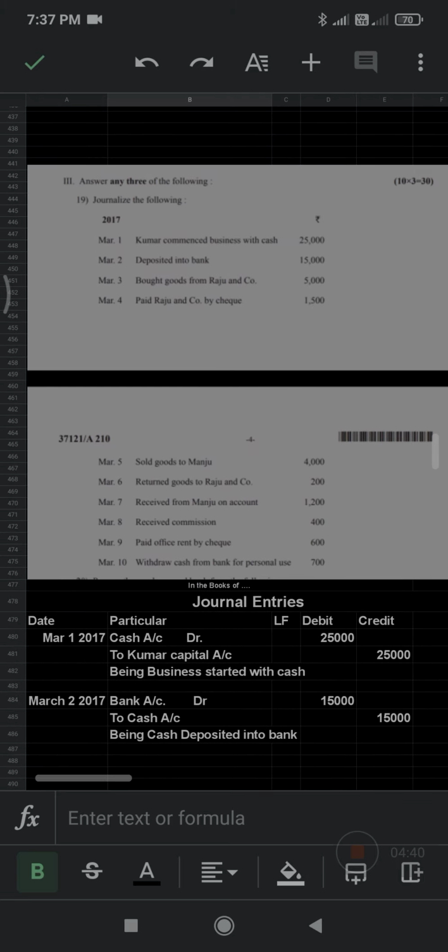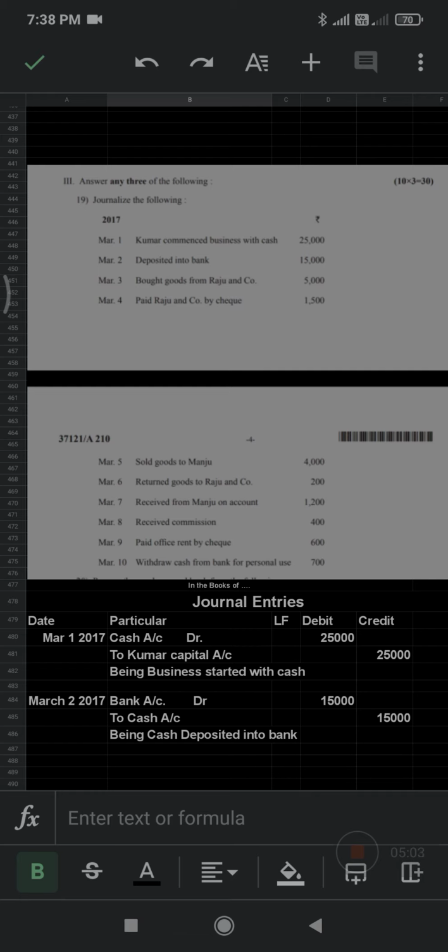Next we go to March 3rd. Bought goods from Raju and company rupees 5,000. Bought is nothing but purchased. We should always understand that. From whom? From Raju and company.